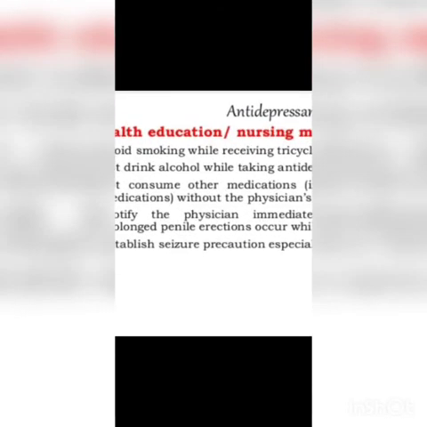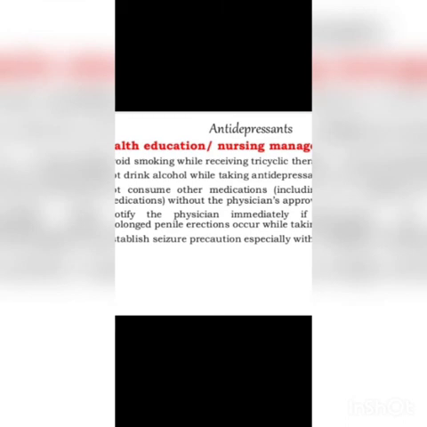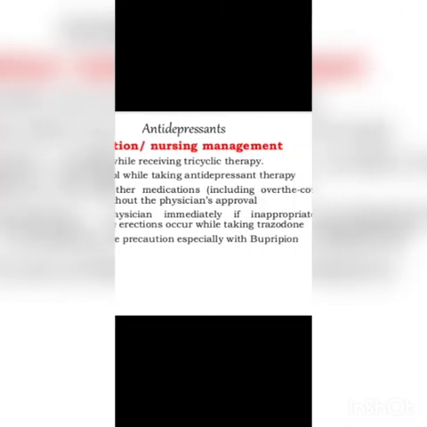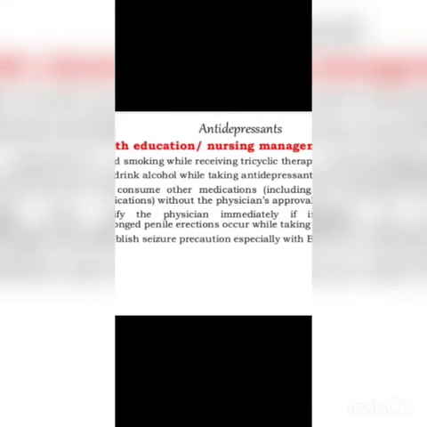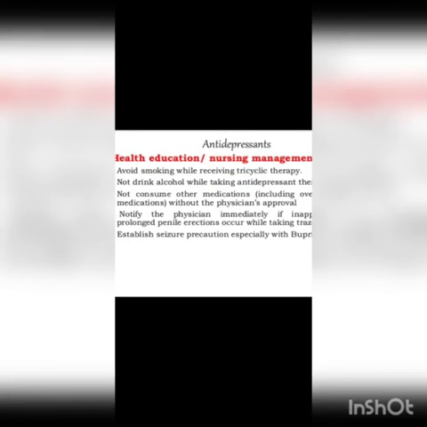Notify the physician immediately if inappropriate or prolonged penile erections occur while taking trazodone. So this is a condition in males. What happens? Penile erection may happen. In which type of drug may this condition happen? If you are taking trazodone. Trazodone means another type of classification of antidepressants. If there is a chance of penile erections, then you have to go to your physician and notify. Okay. Establish seizure precautions, especially with bupropion. So you have to take special precautions for these drugs.